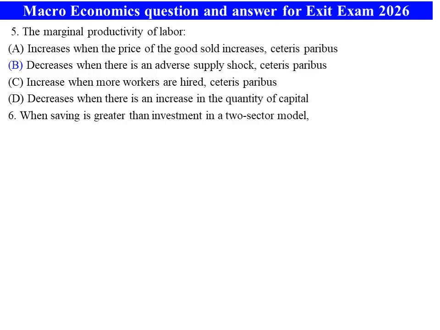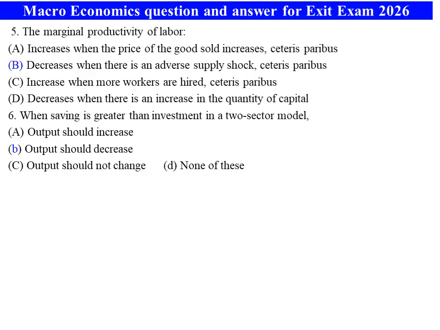Number six, when saving is greater than investment in the two sectoral model, in only two sectoral model, when saving is greater than the investment, A. Output should increase. B. Output should decrease. C. Output should not change. D. None of the above. When saving is greater than investment, output should decrease because there is no investment.